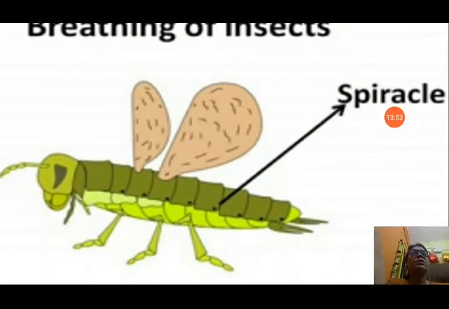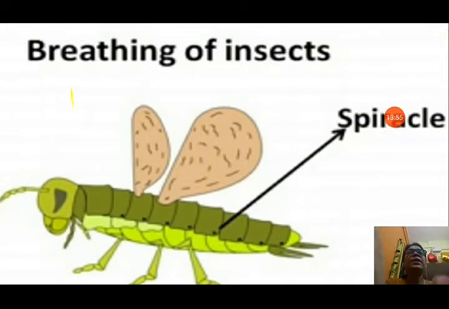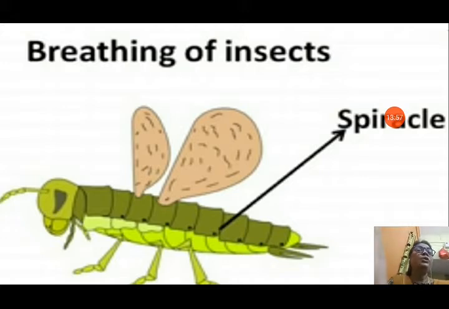Breathing of insects. Insects breathe through the tiny holes around the side walls of their body. These holes are called spiracles. You can see spiracles in the insect body.